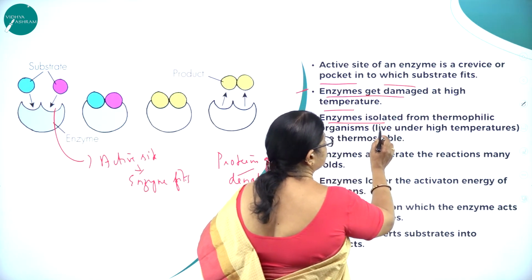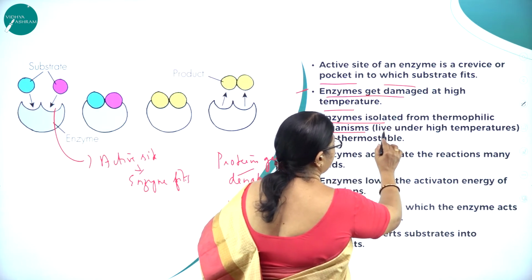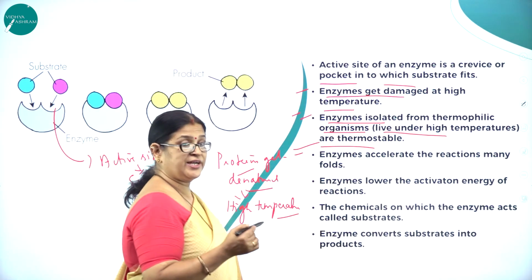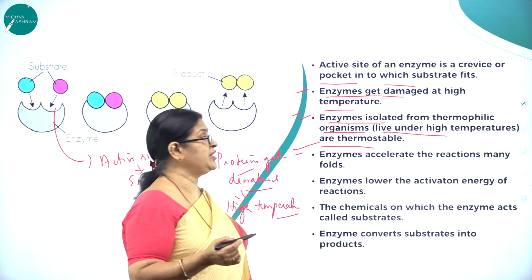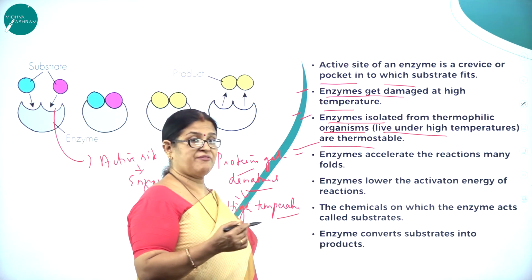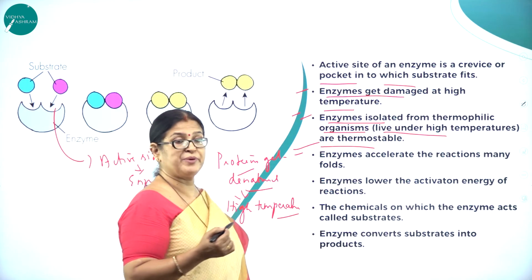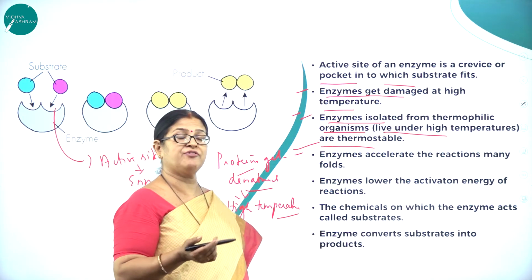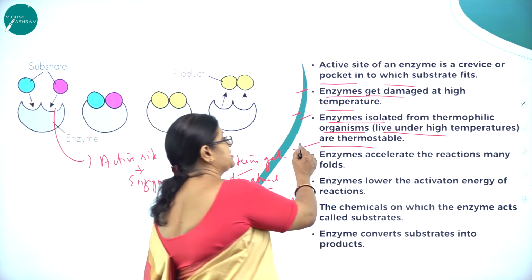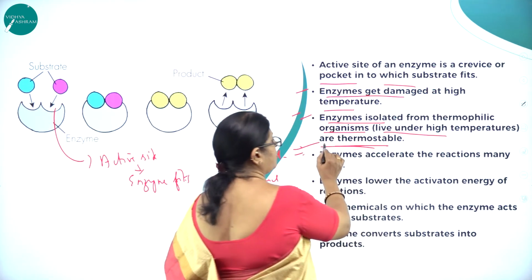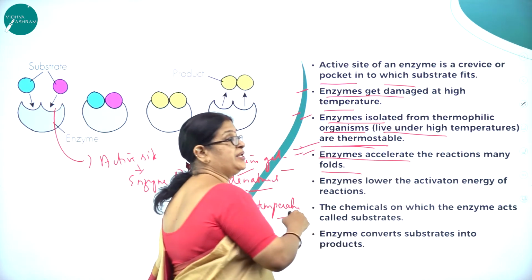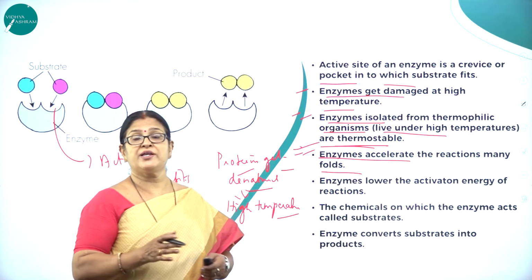Enzymes isolated from thermophilic organisms that live under high temperatures are thermostable. What do you mean by thermophilic organisms? Those which can survive in extreme high temperatures are called thermophiles. Enzymes isolated from them are called thermostable. Enzymes accelerate the reactions many folds. As I said, they speed up a chemical reaction.